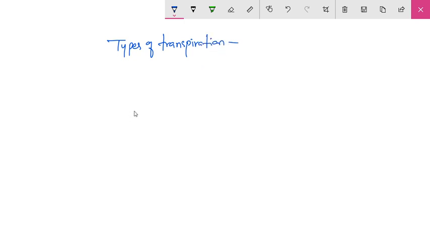There are three different types of transpiration. Transpiration takes place through the aerial parts of the plant body. Mostly it takes place through the leaves, as well as through the stem, flowers and fruits. So all these are aerial parts of the plant body.